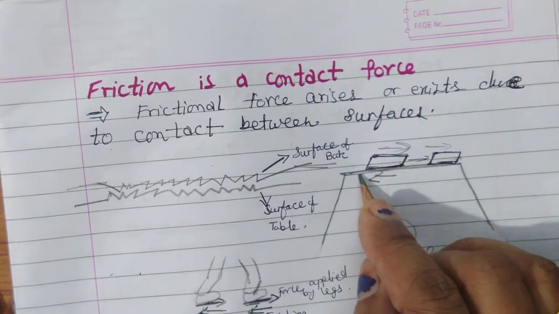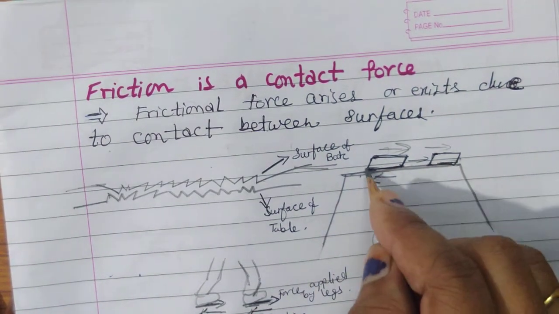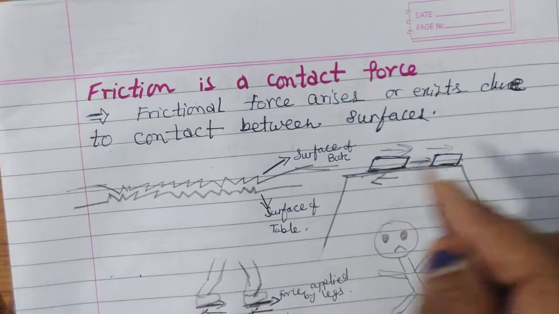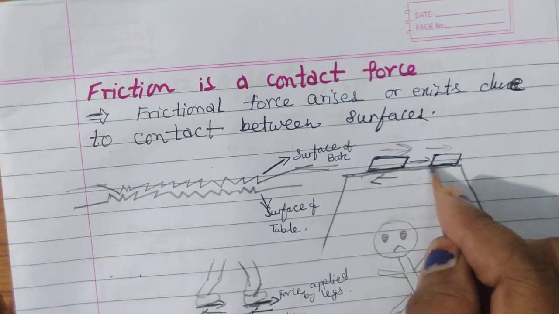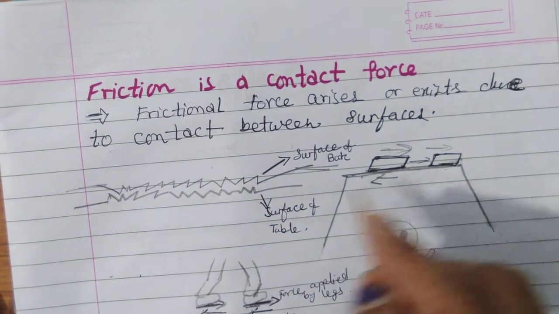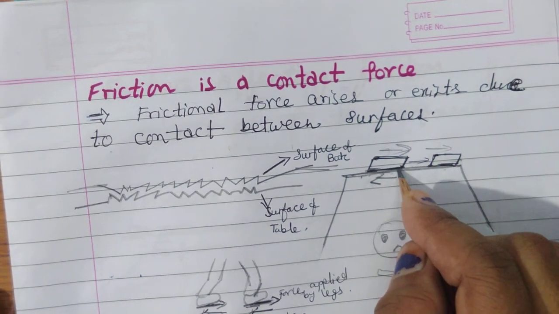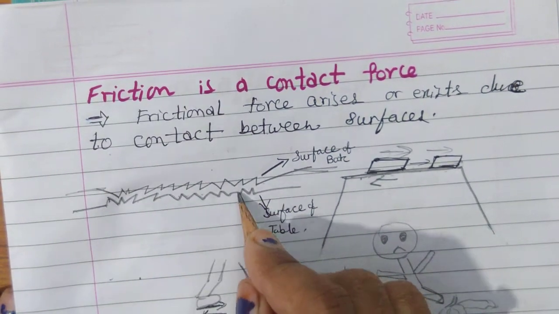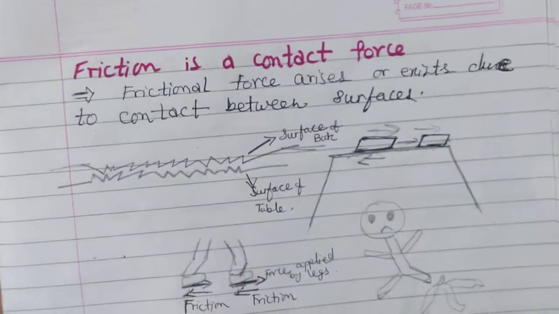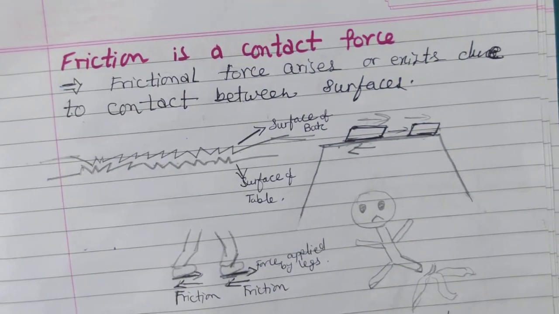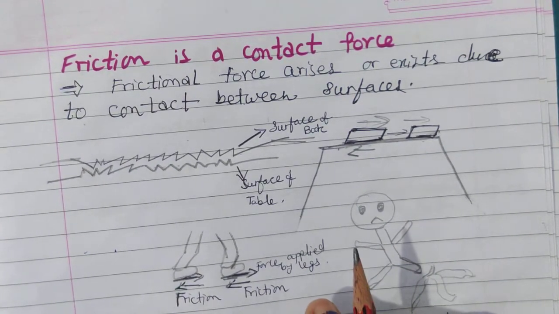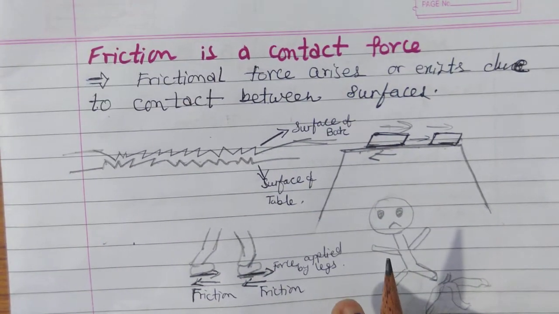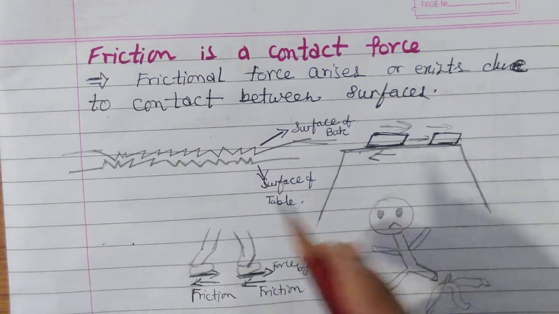So how does it work? Although this surface looks smooth, there are minute irregularities on the surfaces. How? When you see these surfaces with the help of a microscope, you will find these types of irregularities. Why? Because, students, you should know that in the world no surface is totally smooth. Yes, a completely smooth surface is not present in the world.